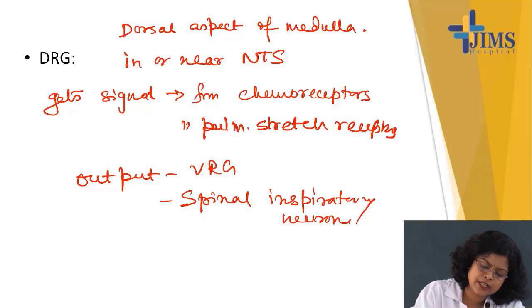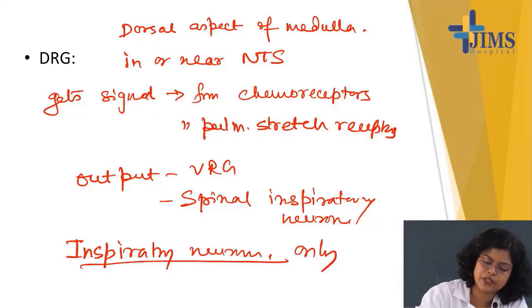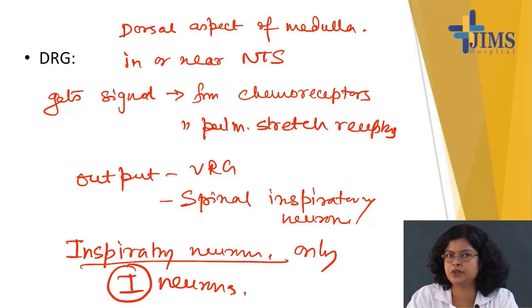The DRG contains inspiratory neurons only, so we write I neuron. When expiratory neurons are present, we will write E neuron. In DRG only I neurons are present.